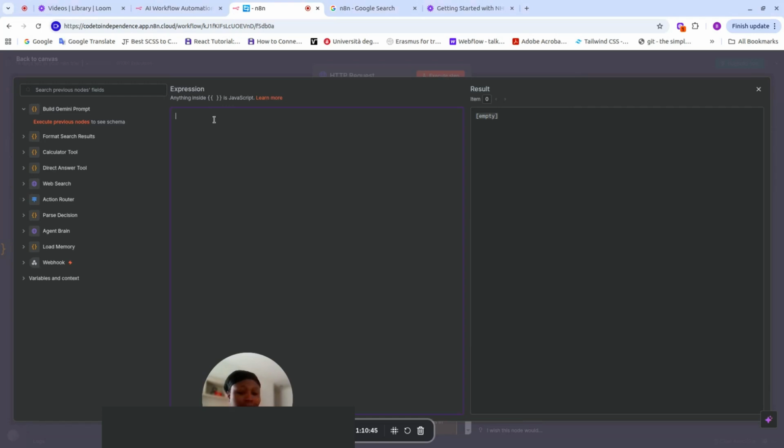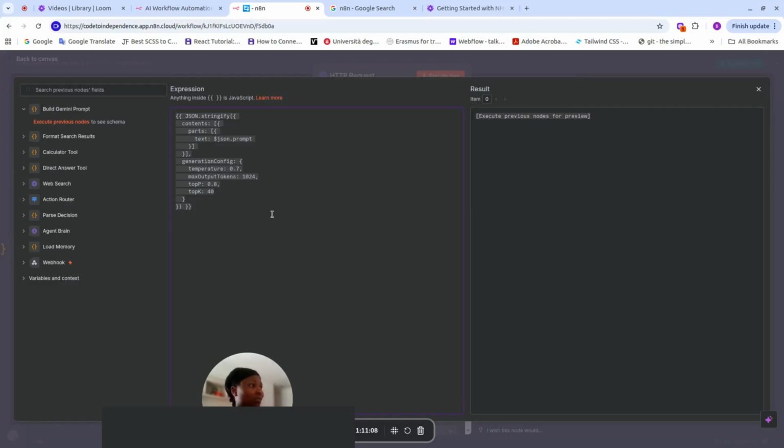Let me just expand this to make it bigger. You can see our steps here, everything is here. So if you even want something from your previous nodes, like the previous notice schema, we can click it here and then continue. But we're not there yet.